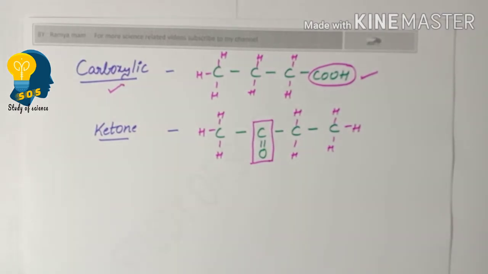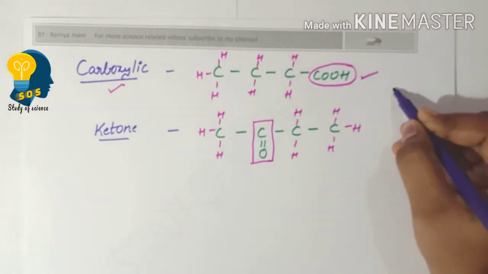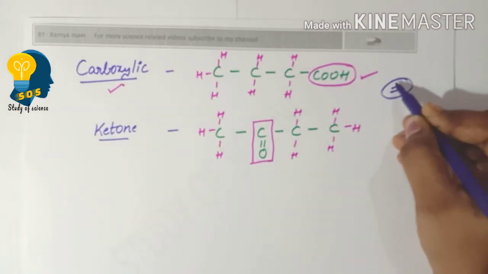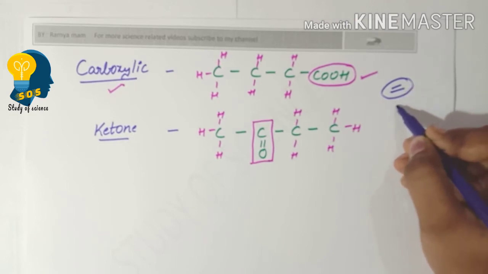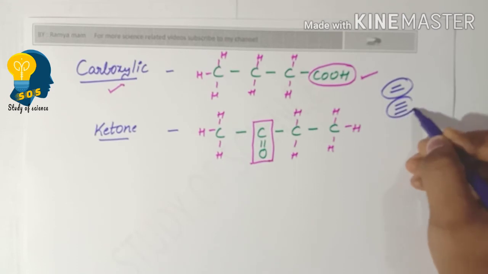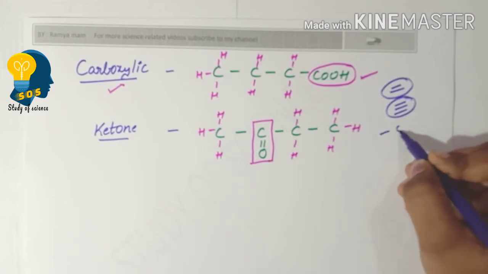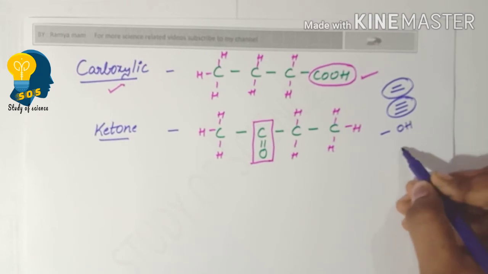So these are the simplest ways that we can identify the functional group. The first one is the double bond. If there is presence of double bond, we can say there is presence of alkene group. If there is triple bond, then we can say it is alkyne group. Then if there is presence of OH, we can call it alcohol.